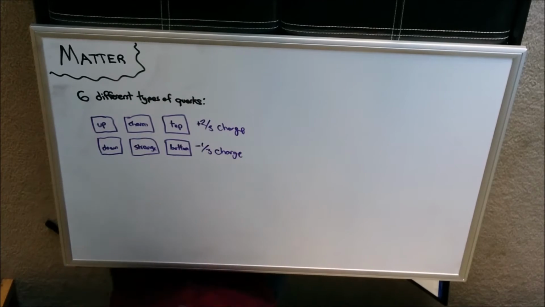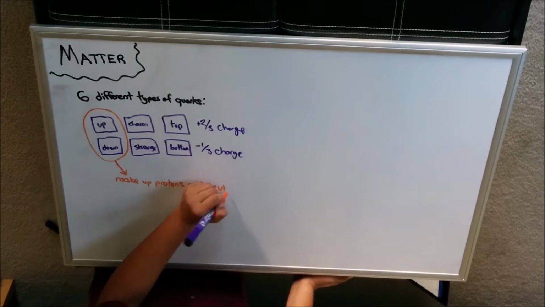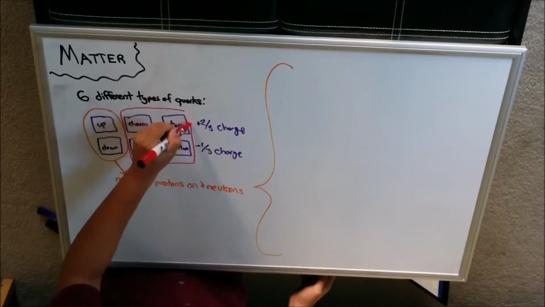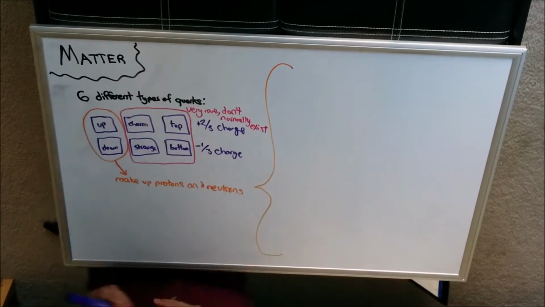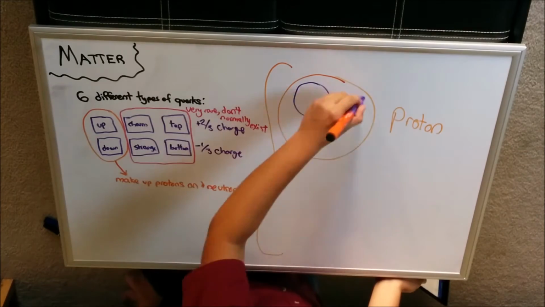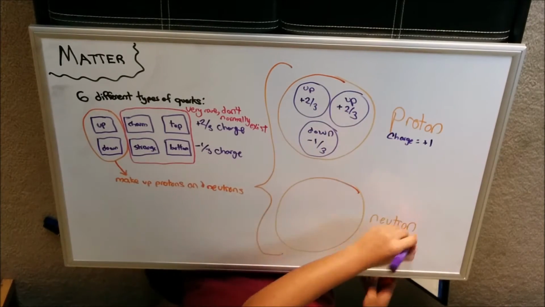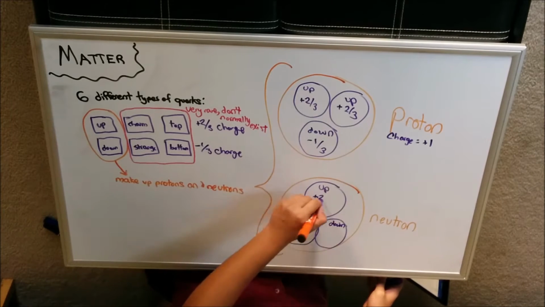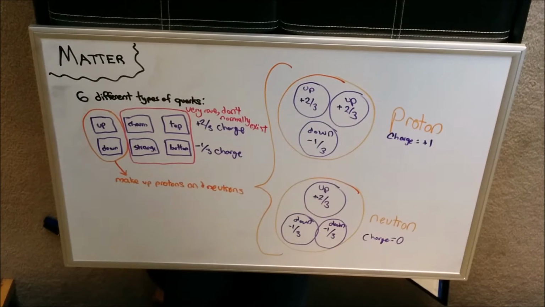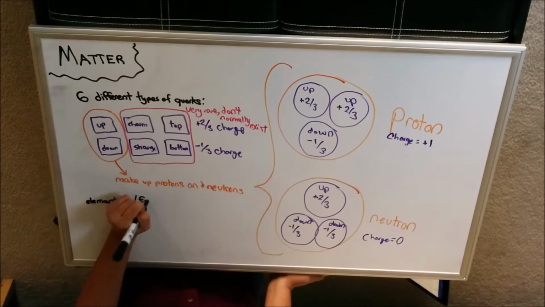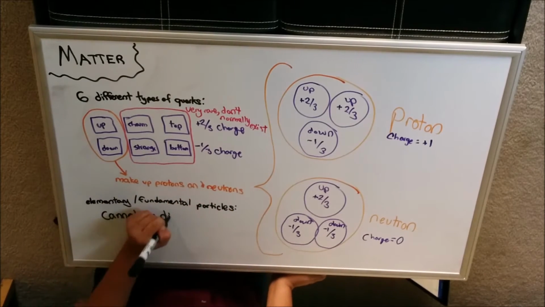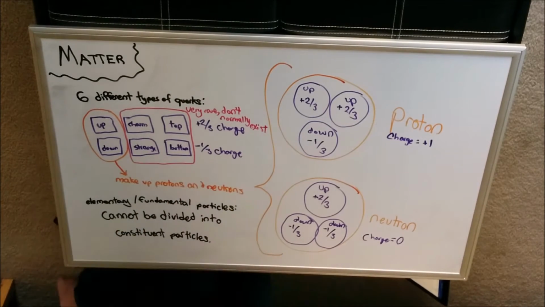The up and down quarks are the most common, found in almost all matter, whereas the other 4 are very rare and not commonly found. Protons are made of 2 up quarks and a down quark, whereas neutrons are made of 1 up quark and 2 down quarks. Quarks are known as fundamental or elementary particles because they cannot be divided into even smaller parts.